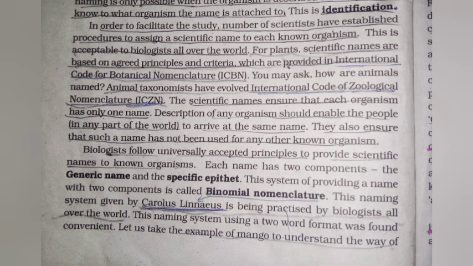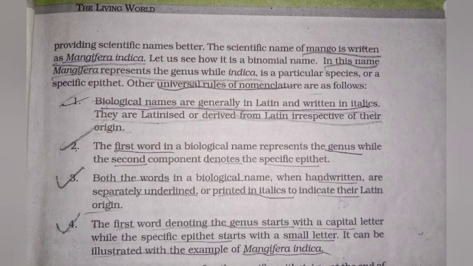Let us take the example of mango to understand the way of providing a scientific name better. The scientific name of mango is written as Mangifera indica. Let us see how this is a binomial name. In this name, Mangifera represents the genus, while indica is the particular species or specific epithet.